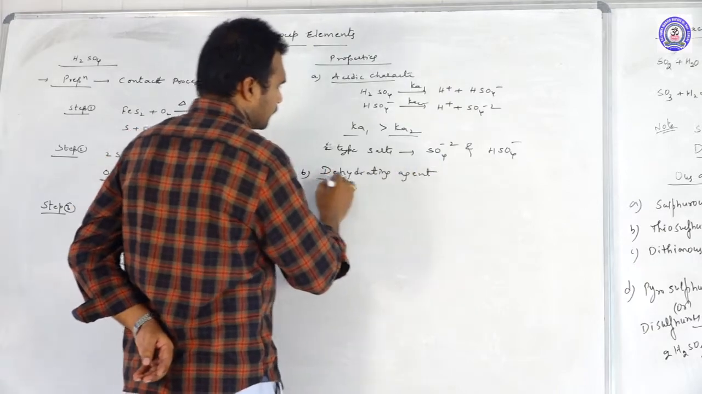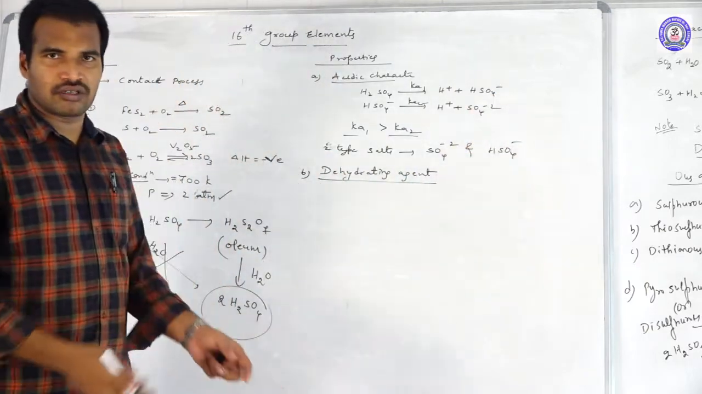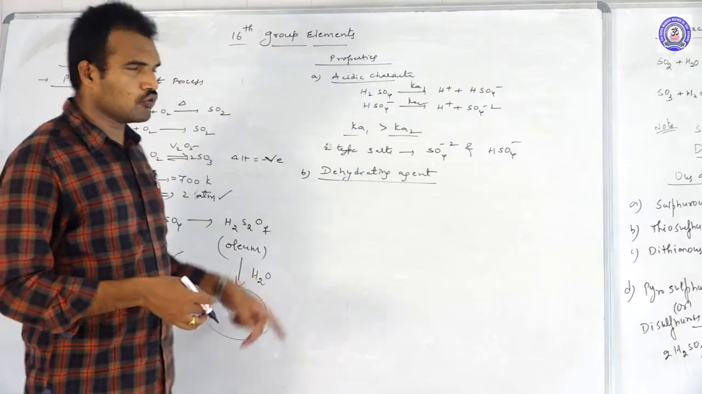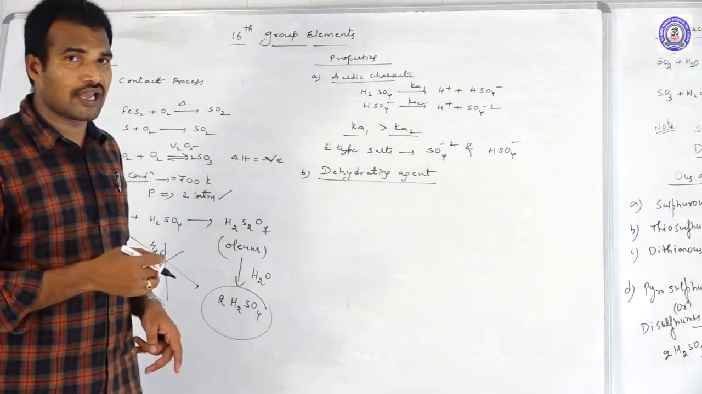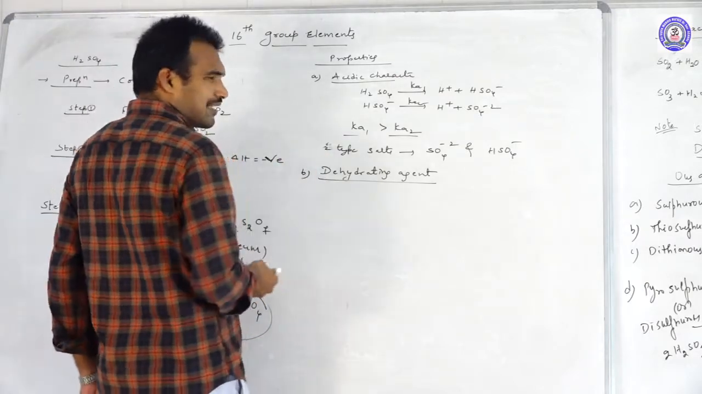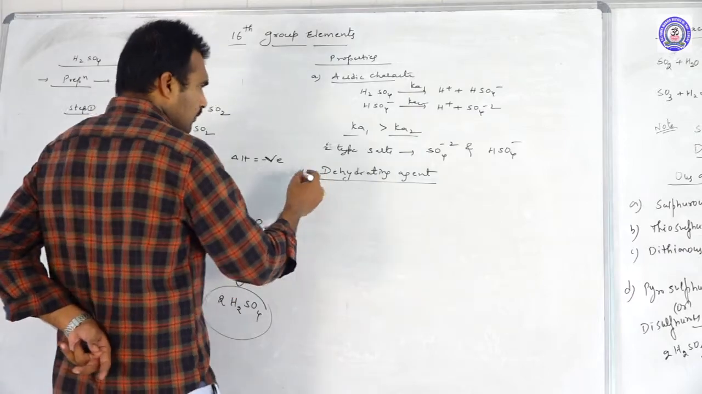Next one, after the acidic character, H2SO4 also acts as a dehydrating agent. Dehydrating agent means what? Whenever and wherever you want to remove or eliminate water, you can use H2SO4. Why? Because H2SO4 has a high affinity towards water.